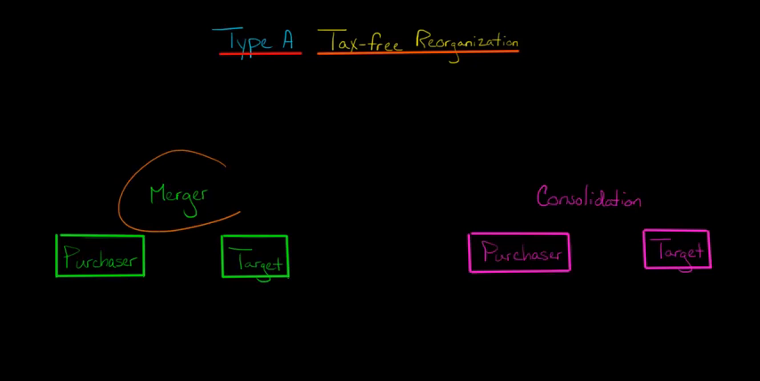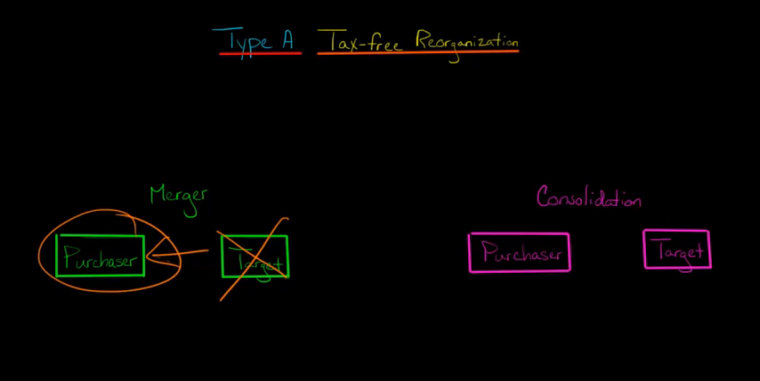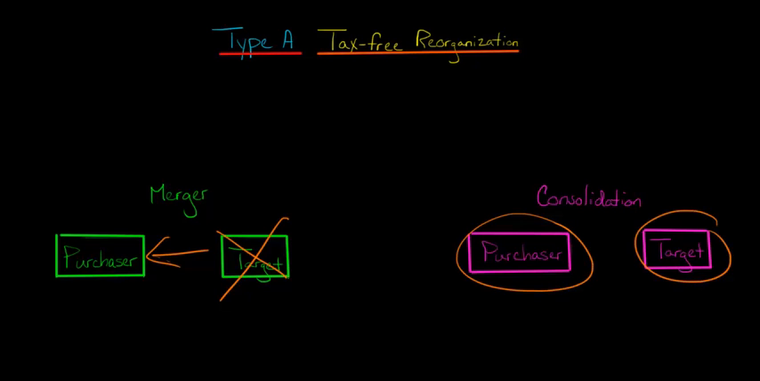With a merger, you have the purchasing corporation acquiring the target, and the target is merging into and becoming part of the purchaser. So there's not going to be any more target. All the assets and liabilities are going to be consumed and become part of the purchaser, and so you will have one entity.